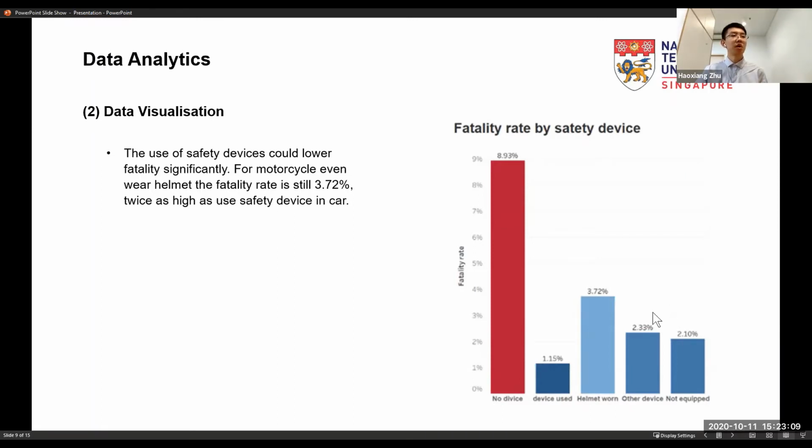For motorcycles, even with helmets worn, the fatality rate is still 3.72%, twice as high as with safety devices in a car. So using a motorcycle is a problem.